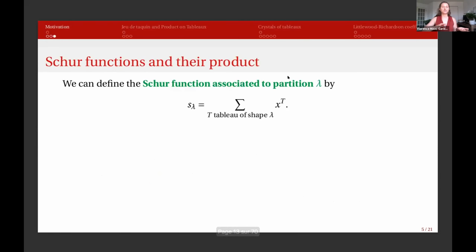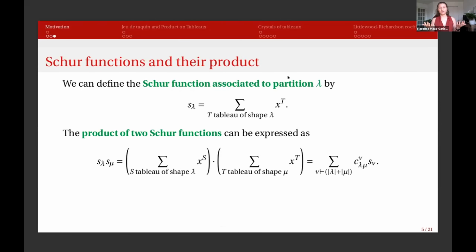The Schur function associated to a partition lambda is defined as the sum over all tableaux of shape lambda of the associated monomials, as defined in the previous slide. And we're interested in the product of two Schur functions, which can be expressed in this formula.